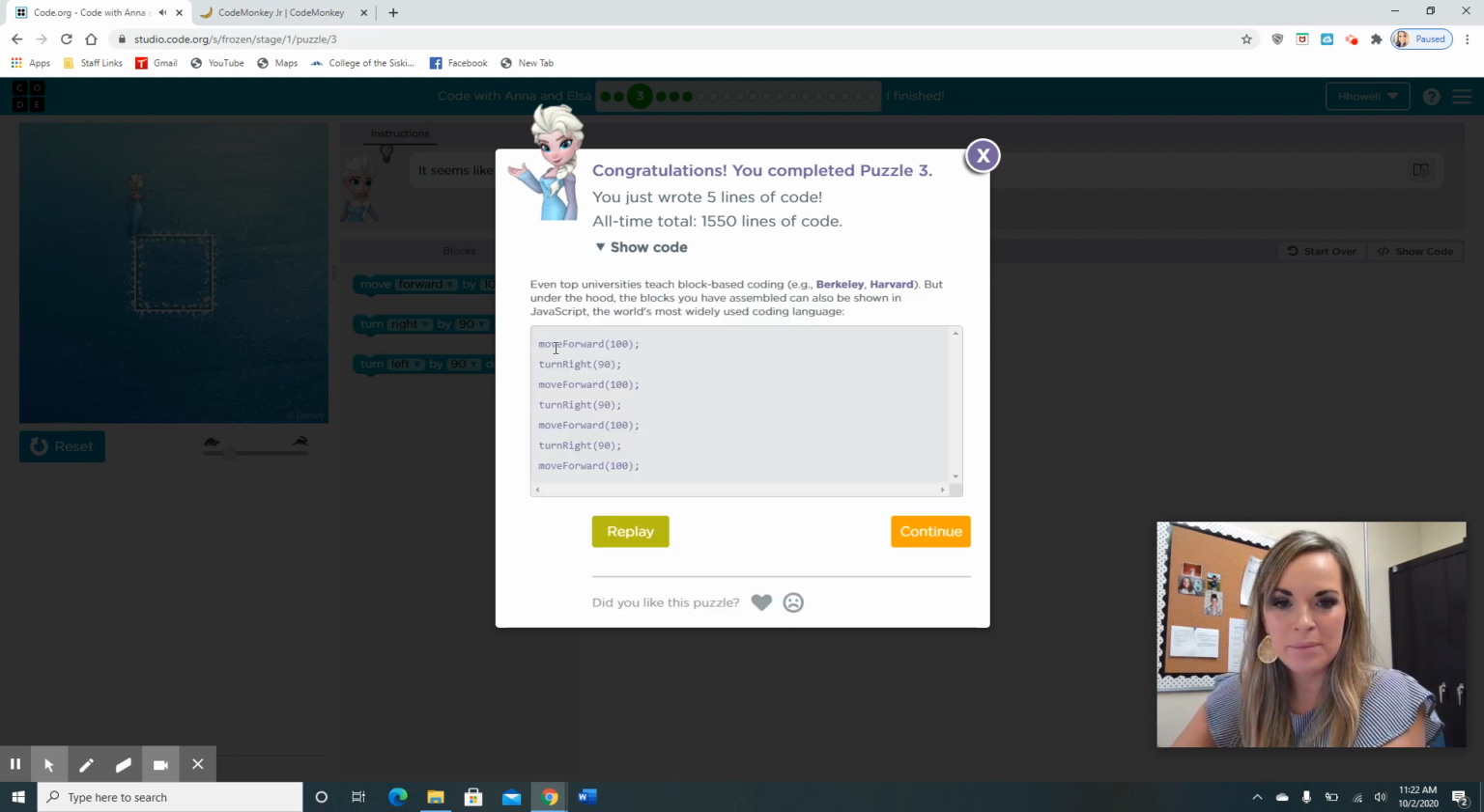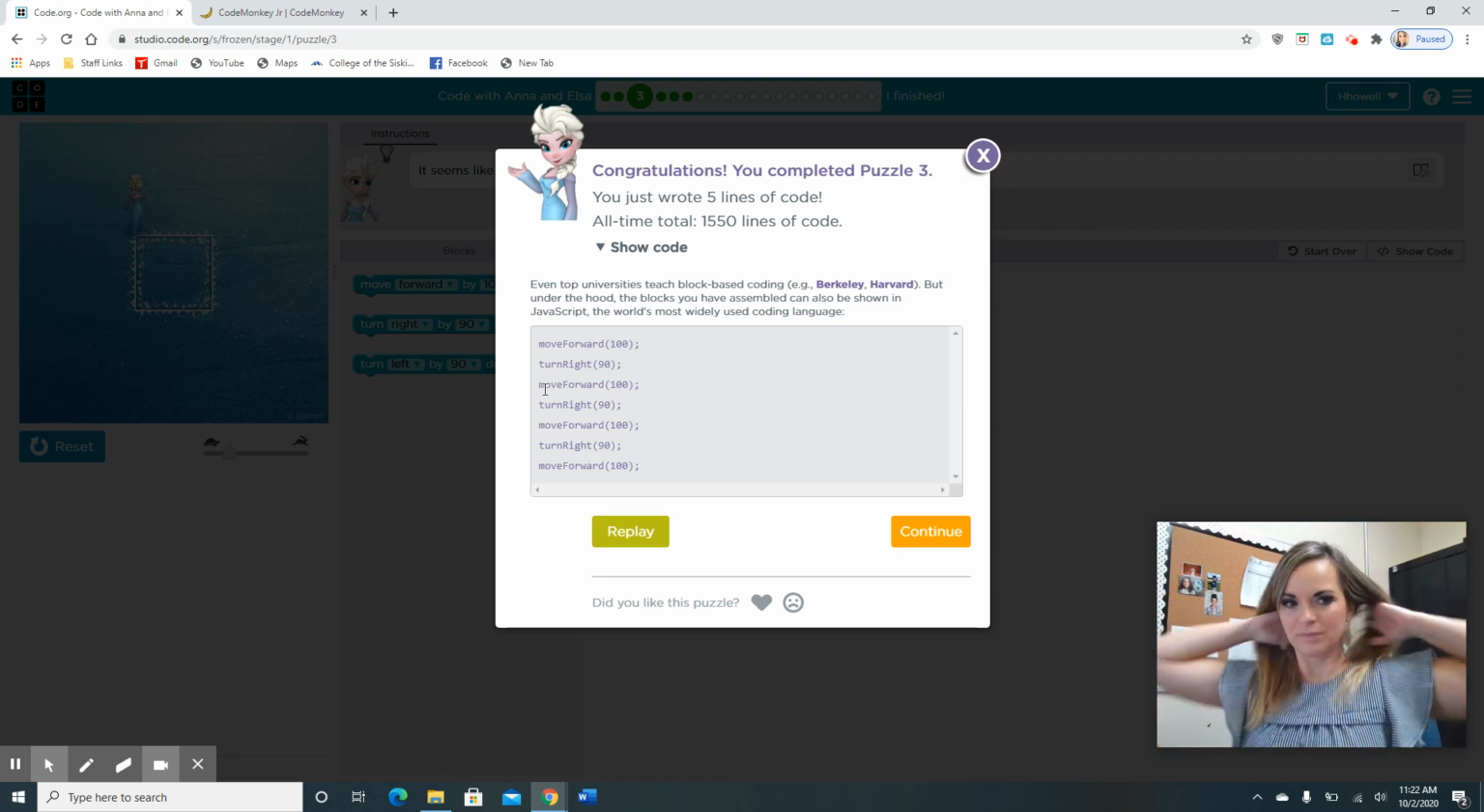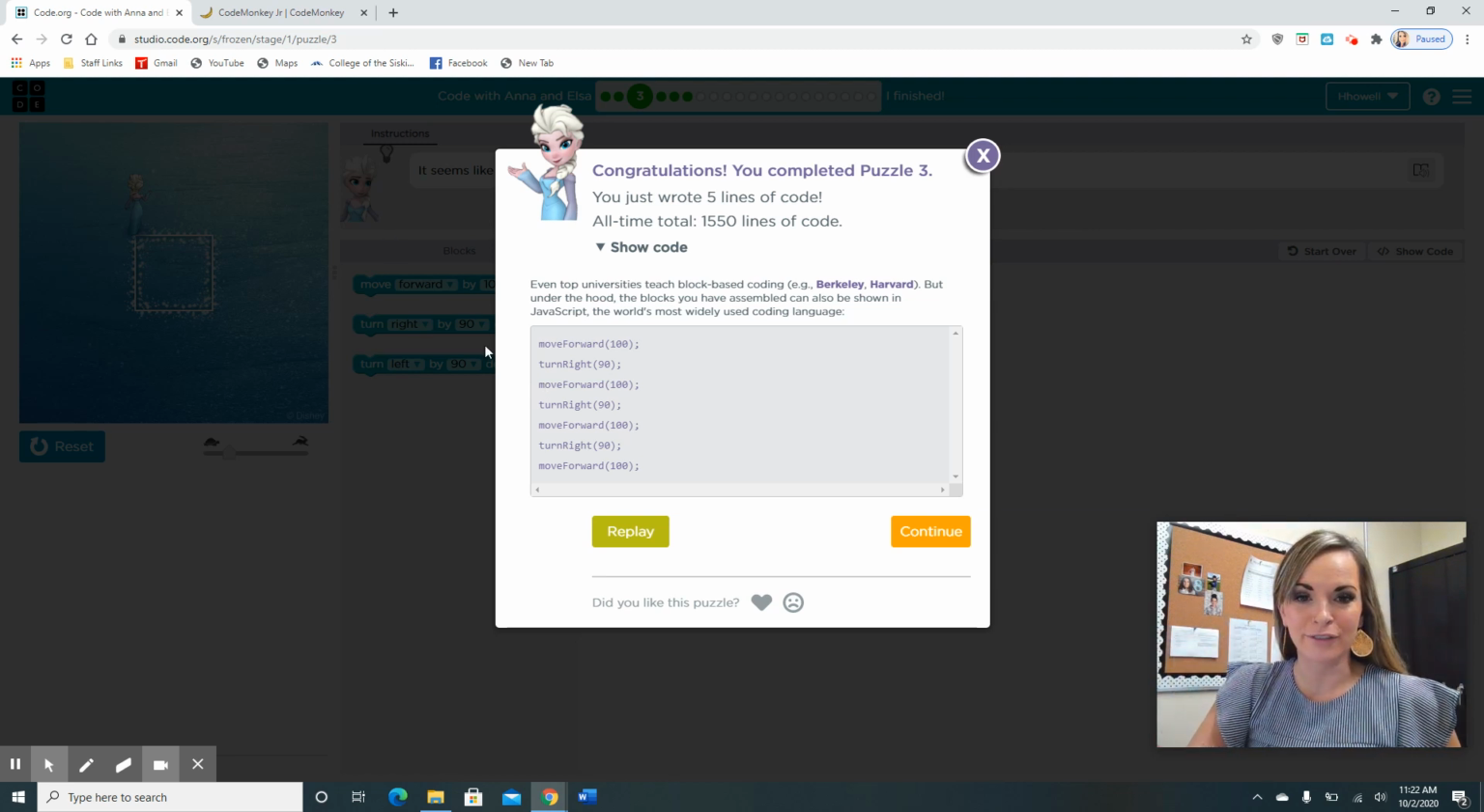Look at all these steps that you told the computer to do. So it's reading all of these right now, saying, okay, Elsa needs to move forward 100, turn right 90 degrees. So the blocks are much easier for our brains to process, but the computer needs to have these to be able to read.